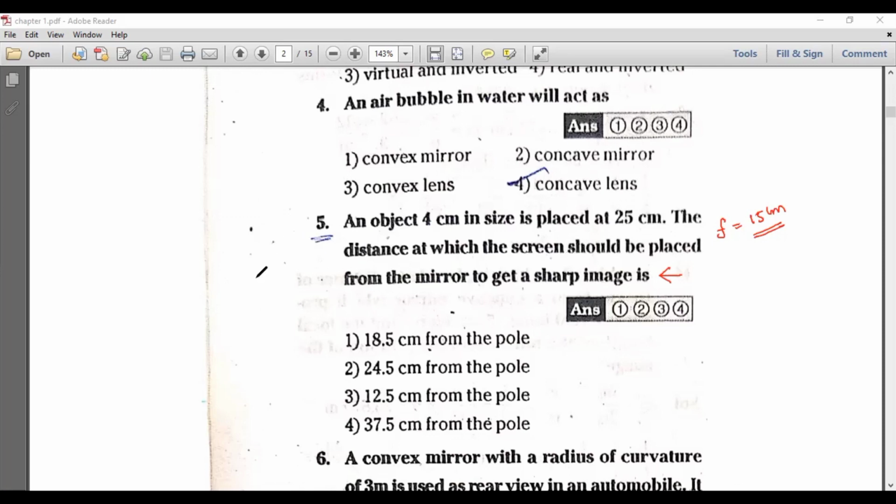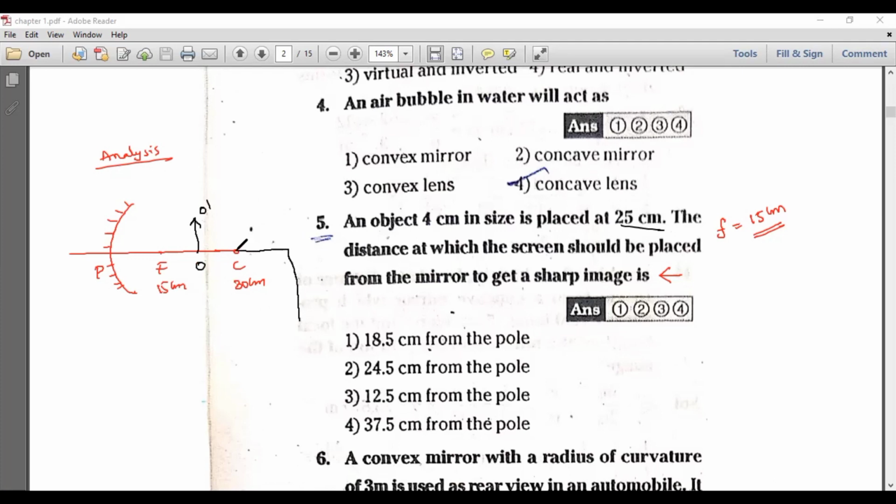Two methods I will tell you. First, analyze the problem. Here he has mentioned a concave mirror, and in front of the concave mirror he placed an object. The focal length of the concave mirror is taken as 15 centimeters. Then the center of curvature will be double the focal length, so 30 centimeters. Now we place the object at a distance of 25 centimeters. So this O dash is the object. Now where will you get the image?